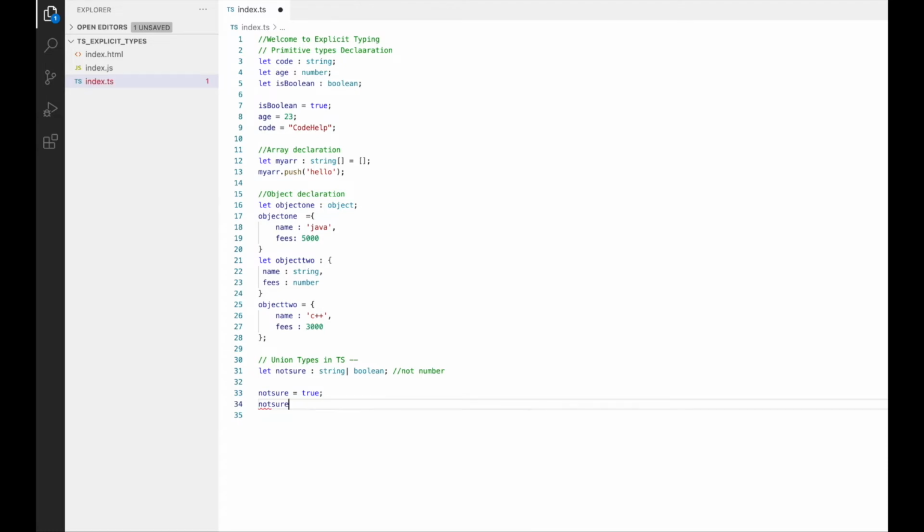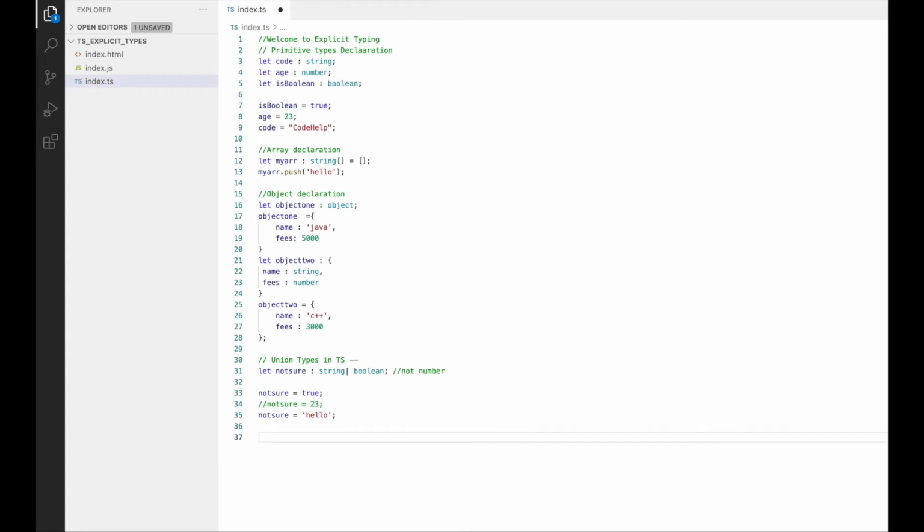Now let's try with notSure equals 23. This is giving me an error as number cannot be assigned to string or boolean type. So to correct it, let's try with notSure equals a string, let's say hello. So it is allowing me to store a string as well as a boolean but not a number.